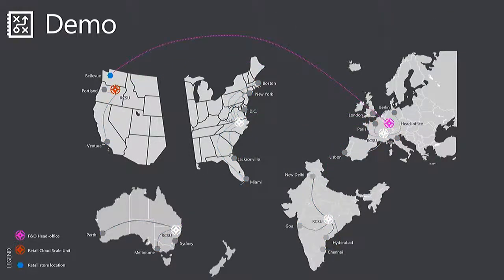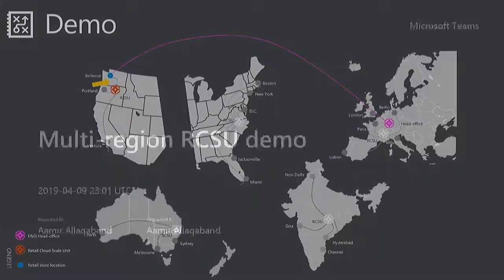So in this demo, we're going to look at two specific examples. In the first example, we're going to see a store which is based in Bellevue in the Puget Sound area. It's connected to a cloud scale unit over in Europe. And then we're going to take a look at another store, again in the Bellevue area, but that's now connected to cloud scale unit in the Puget Sound region. And then we're going to compare to see how much difference we're going to see in network latency between these two cases. So with that, I'm going to switch over to my first demo.